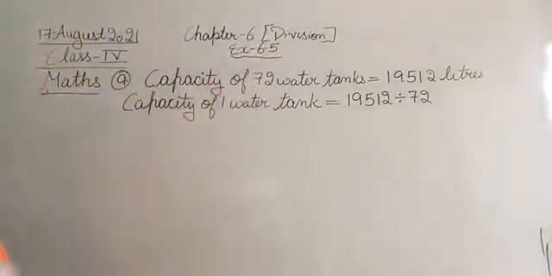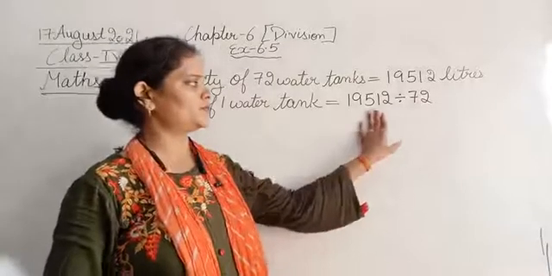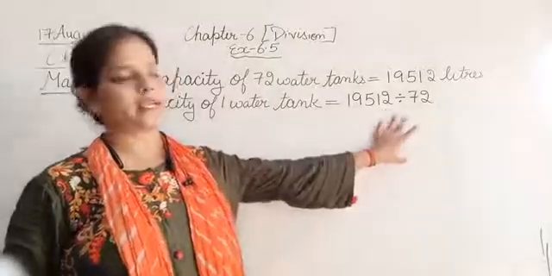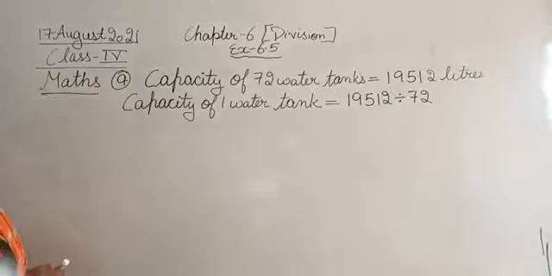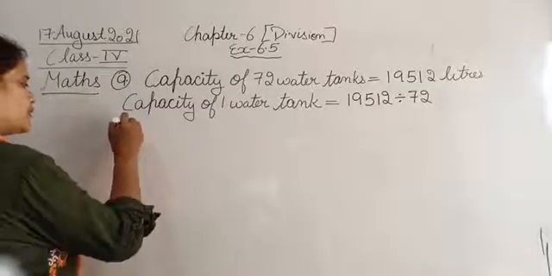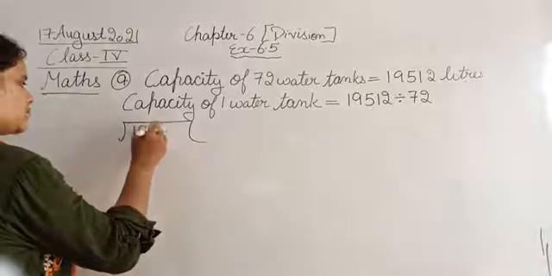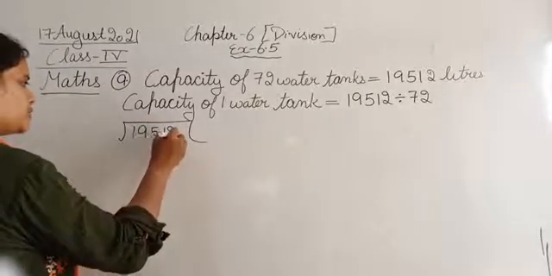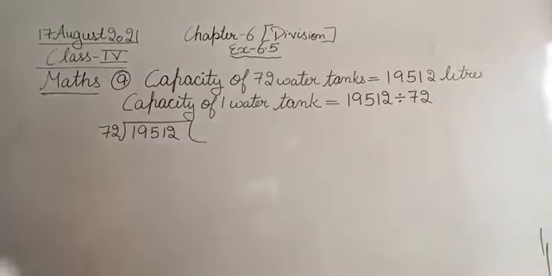So capacity of 72 water tanks is 19,512 liters. Capacity of one water tank, that we will calculate by dividing the total capacity of 72 water tanks by the total tanks, that is 72. So let's do the division. So you have to show the division, as you all know. 19,512 divided by 72.